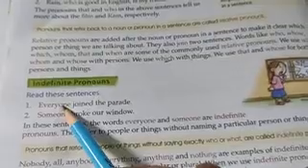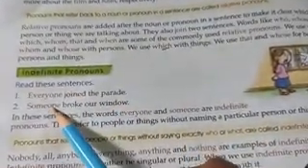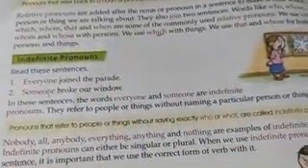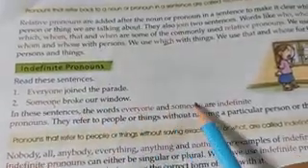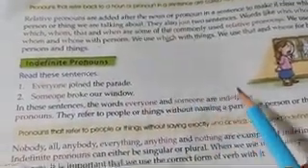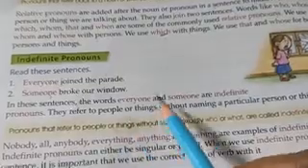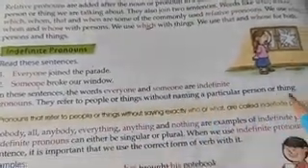Now see, indefinite pronoun. Read this sentence. Everyone joined the parade. Someone broke our window. We don't know who. Everyone means all the people have joined the parade. Someone, I don't know, but someone has broken our window. In this sentence, the words everyone and someone are indefinite pronouns. They refer to people or things without naming a particular person or thing.